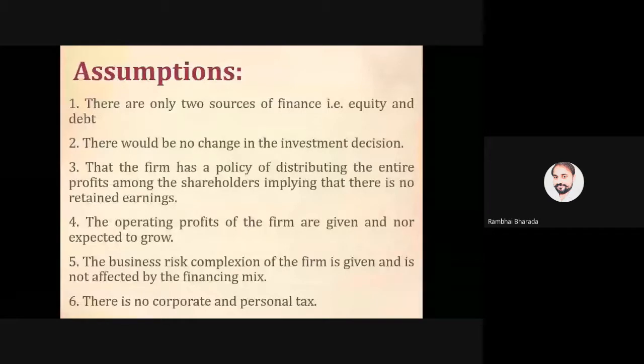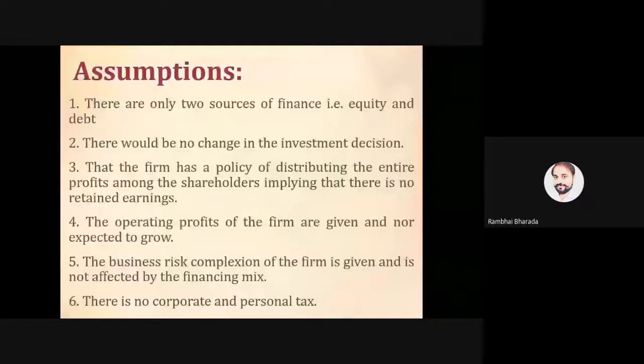Number five, the business risk complications of the firm is given and it is not affected by the financing. It means business risk is given to you and there is no change in the business risk due to change in the proportion of equity or debt. अगर हम इक्विटी बढ़ाएंगे या डेप्ट बढ़ाएंगे तो उससे बिजनेस में जो रिस्क हो रहा है, that risk remains. There is no change in risk. Number six, there is no corporate or personal tax.